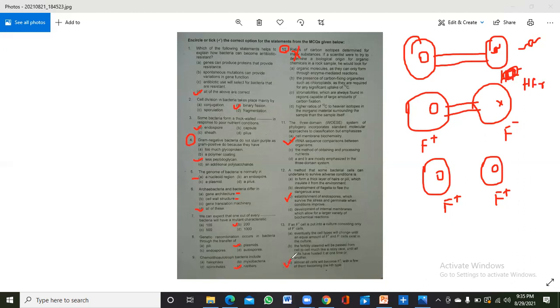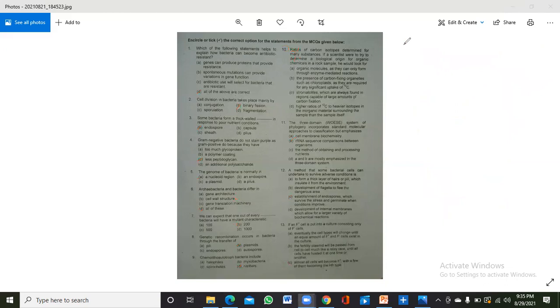Mostly the bacteria will get the plasmid from their friend. Mostly they will become F positive, but some of the bacteria will become HFR type, because some of the plasmid will be incorporated into their natural DNA. Okay, so this is the MCQ. Now, if we proceed further,